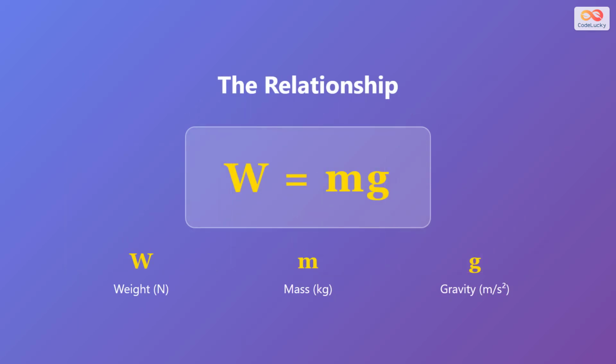The relationship between weight and mass is expressed by a simple formula. Weight equals mass times gravity. W equals m times g, where W represents weight measured in newtons, m represents mass measured in kilograms, and g represents gravitational acceleration measured in meters per second squared. This equation shows us that weight is directly proportional to both mass and the strength of gravity.